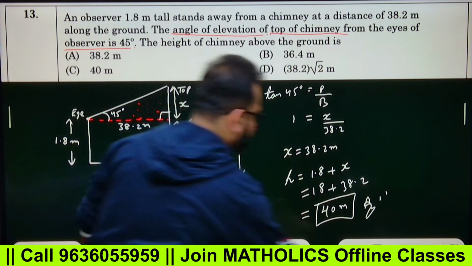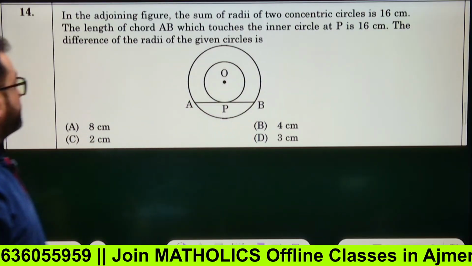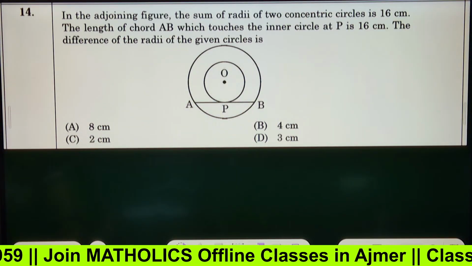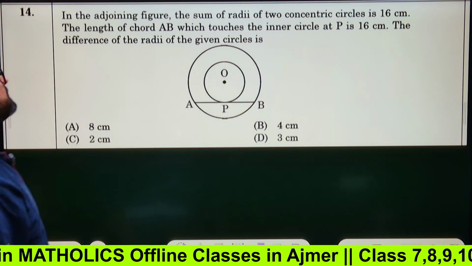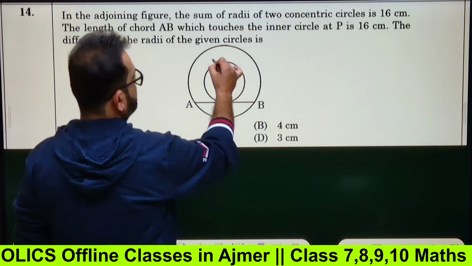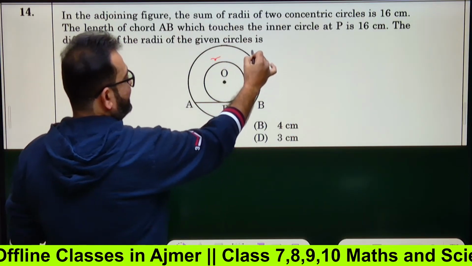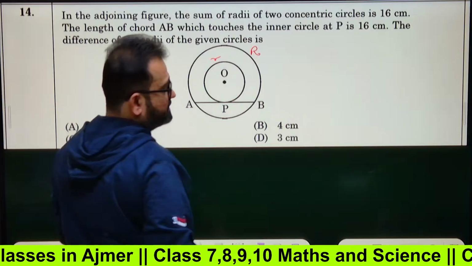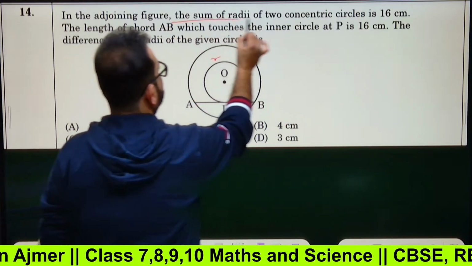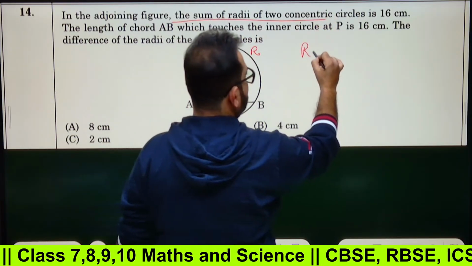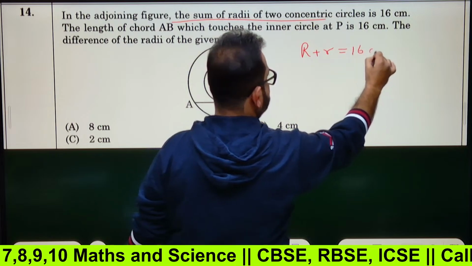Okay, let's move forward to another question. Next question for today. In the adjoining figure, the sum of radii of two concentric circles is 16 centimeters. That means if the smaller circle has radius small r, capital R will be for the larger circle. The sum of radii means capital R plus small r equals 16 centimeter.